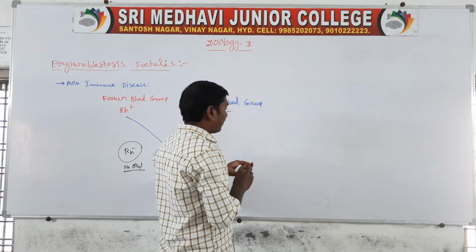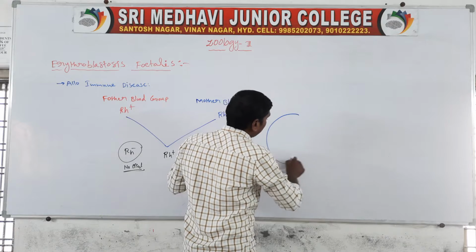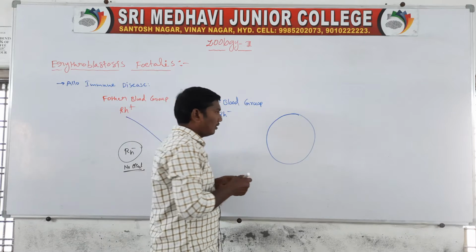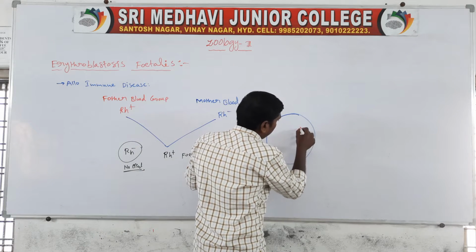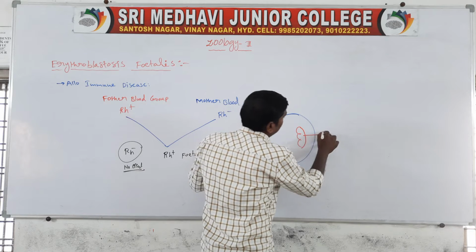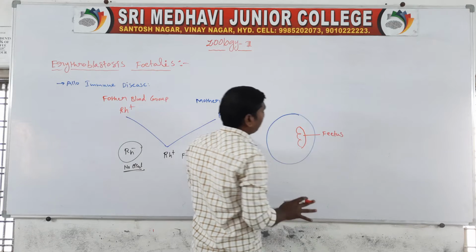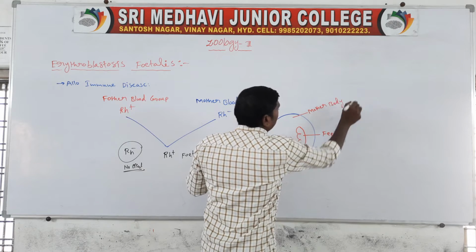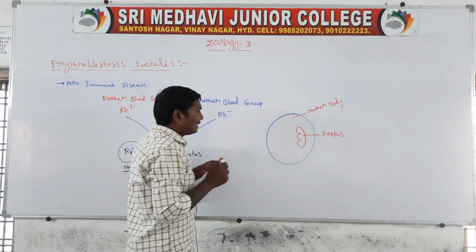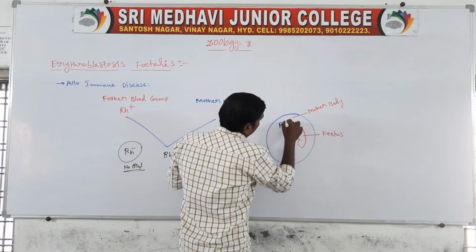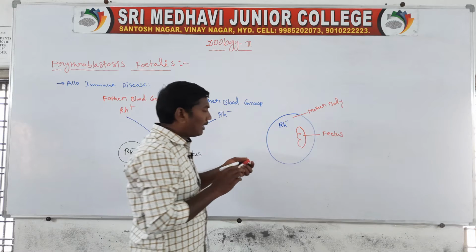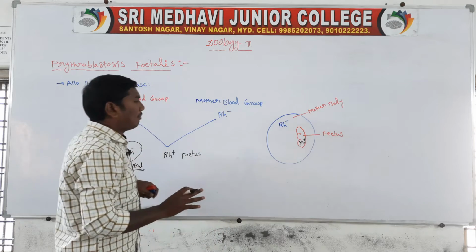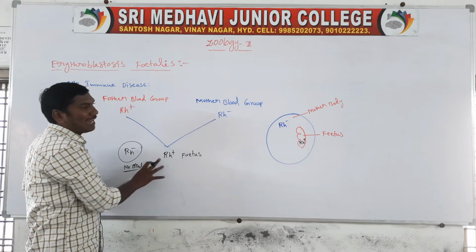Like in this rough diagram, there is the mother body and the fetus. The mother's blood group is Rh negative, and the fetus's blood group is Rh positive.